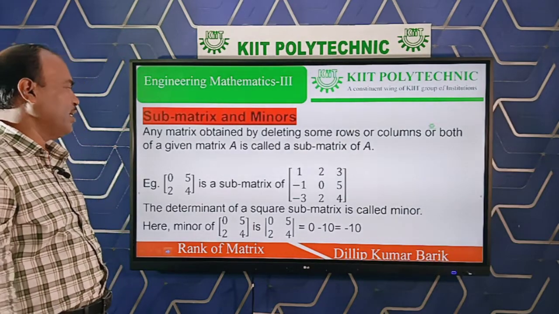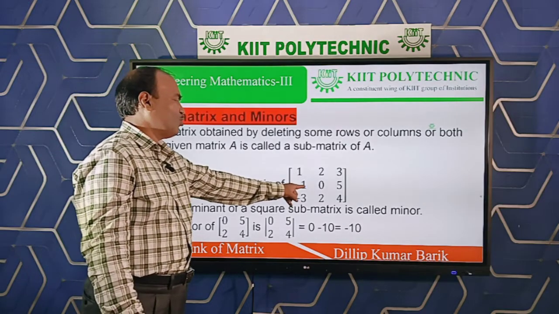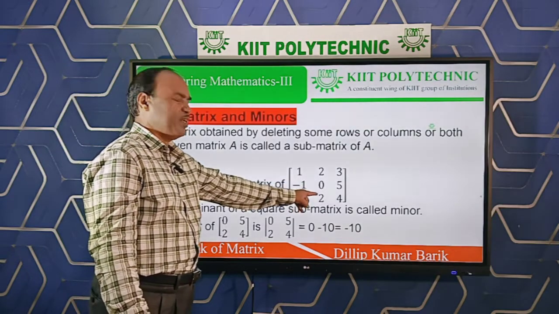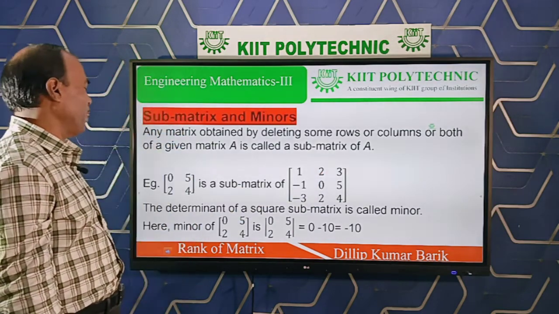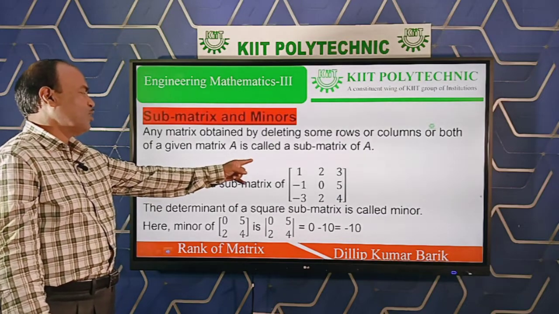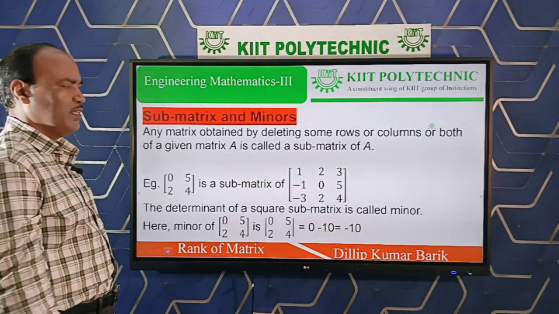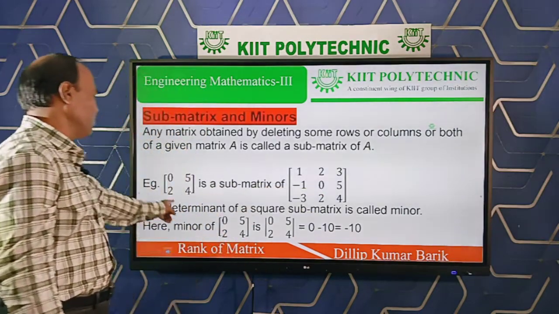For example, I take one matrix: 1 2 3, minus 1 0 3, minus 3 2 4. It is an order 3 matrix. It has 3 rows and 3 columns. I cancel the first row and the first column. The rest of the elements are 0 5, 2 4.